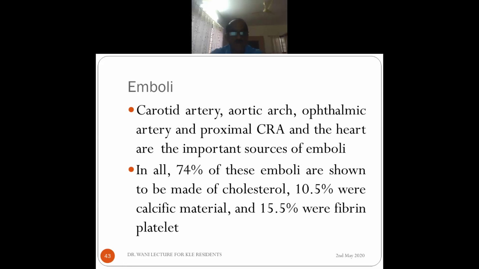No, sir. Okay. So the important sources of emboli are these organs: the heart, carotid artery, aortic arch, ophthalmic artery, and proximal central retinal artery. In all, 74% of the emboli are made up of cholesterol, 10.5% from calcific material, and 15.5% are fibrin material.